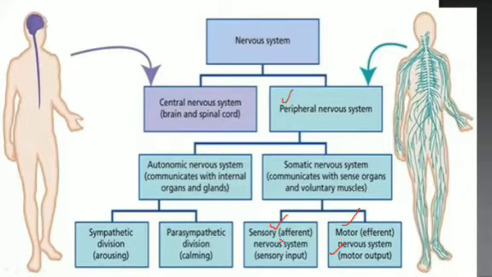So we can say the sensory nervous system or sensory neurons are afferent neurons. Afferent means they take the information towards the CNS, and efferent means motor neurons which carry the messages out of that central nervous system. So here we will see cranial and spinal nerves, as well as you can see these are cranial nerves and these are spinal nerves.